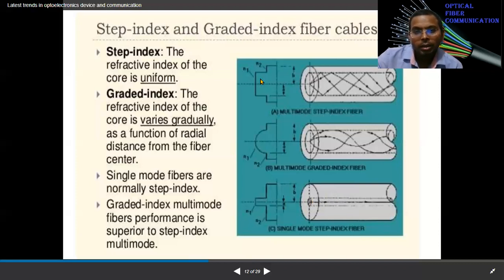So whether it is a step index fiber or a graded index fiber, in both structures the fiber may accommodate single mode or it may accommodate multimode, based on its core and cladding diameter. When the core diameter is small, it allows single mode. When the core diameter is large, it allows multimode.